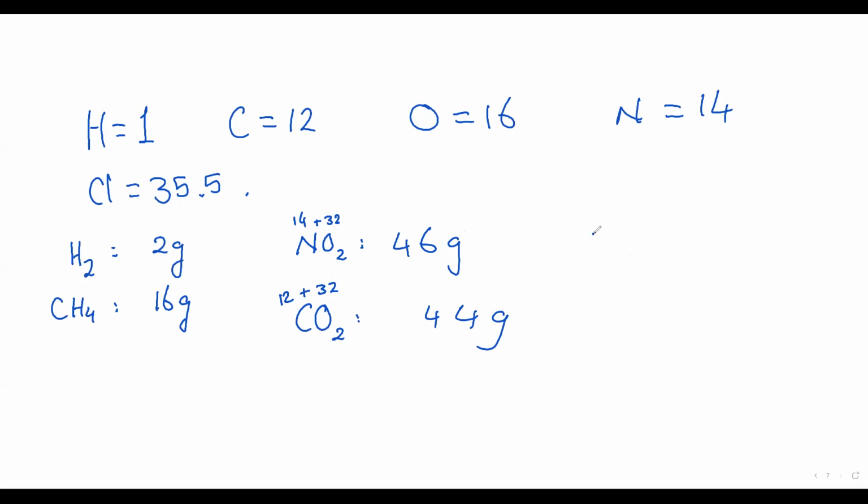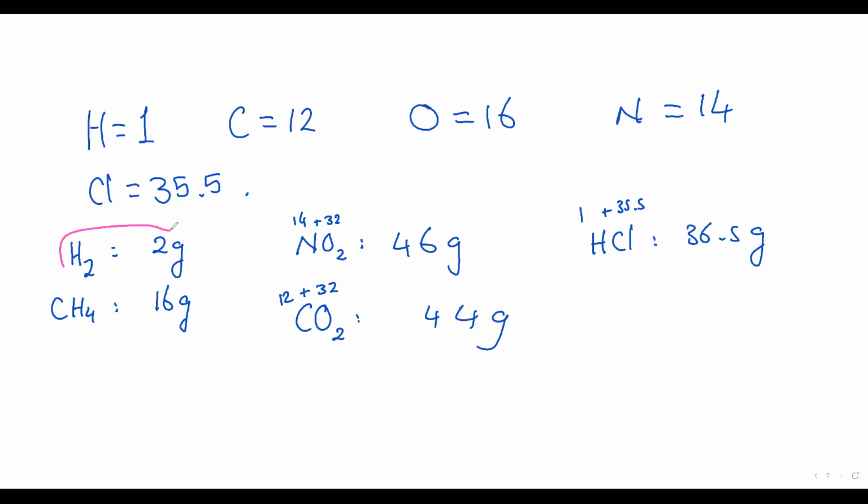What is the relative molecular mass of HCl, for example? Hydrogen 1 plus chlorine 35.5, both of them equal 36.5 grams. The question now: when they diffuse, can we rearrange them? Which one of them will be the faster one?